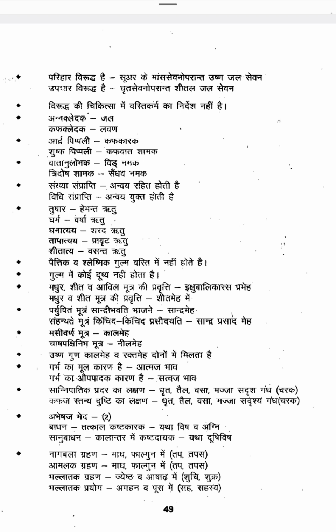So Tatkala Kashtakaraka. Sanubandha means Kalantare Kashtadayaka. For a long term you will be eating the Apathya, and because of that you will be getting a chronic disorder. Example for that is Dushi Visha. You will be eating a small amount of Visha for a longer time, and the Dushi Visha Lakshanas will always be there in your body.